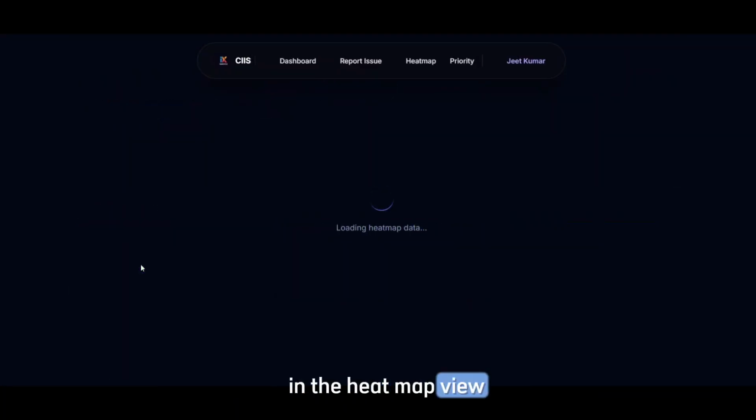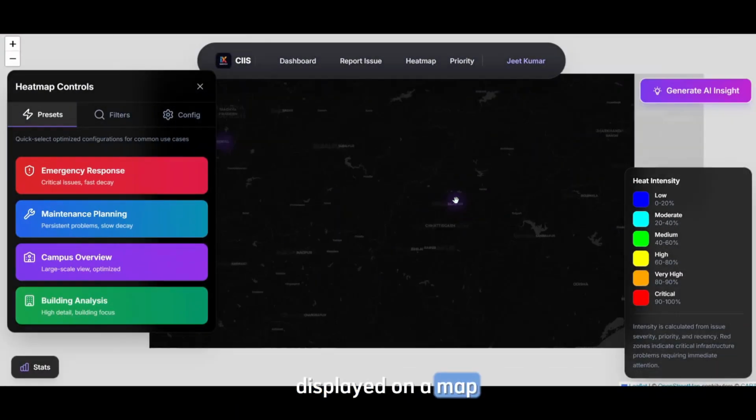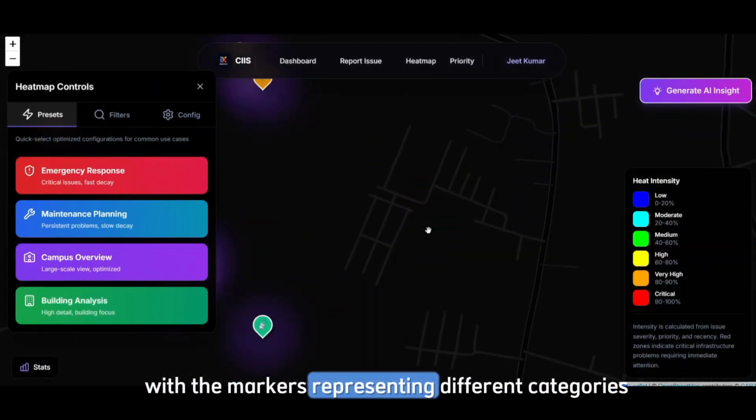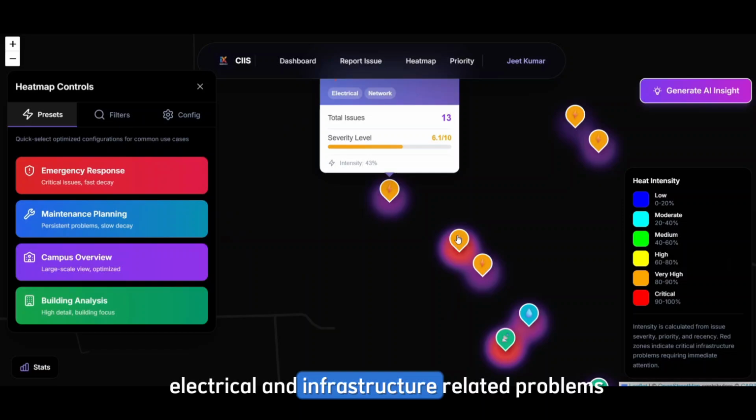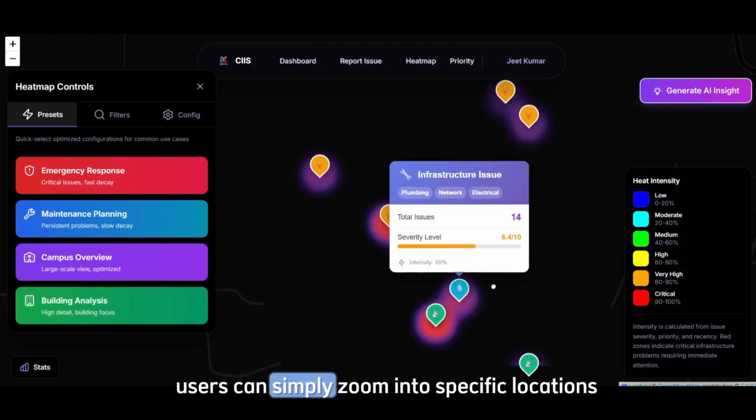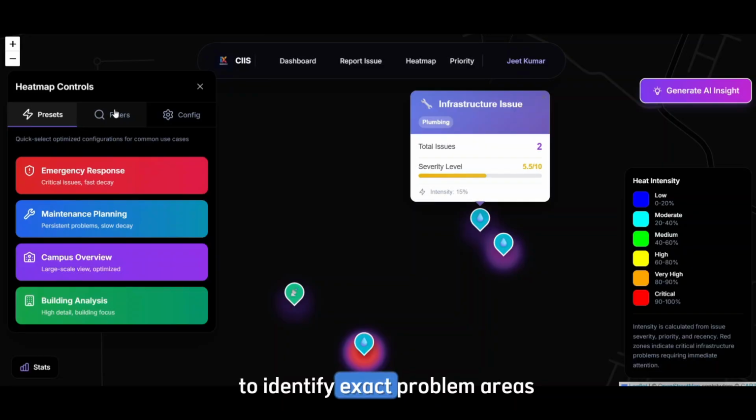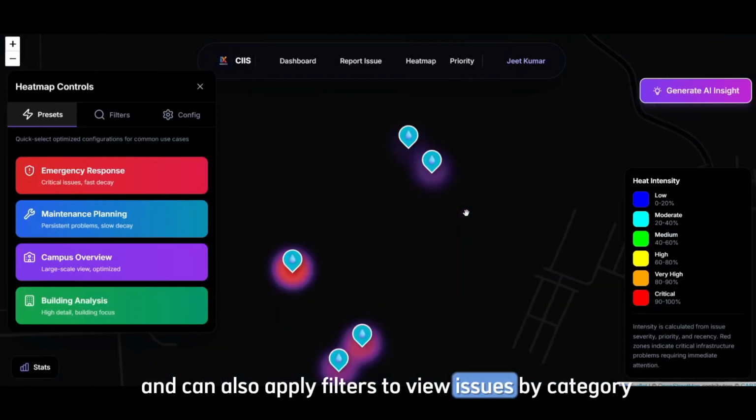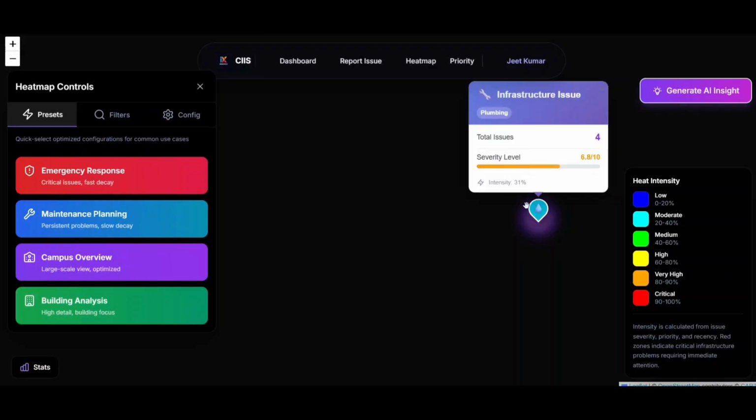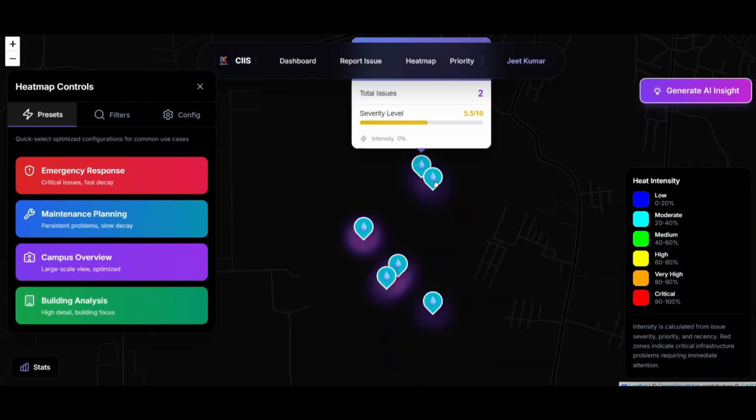In the heatmap view, users can see all the reported campus issues displayed on a map with the markers representing different categories such as plumbing, electrical, and infrastructure related problems. Users can simply zoom into specific locations to identify exact problem areas and can also apply filters to view issues by category, helping them understand issue concentration across the campus.